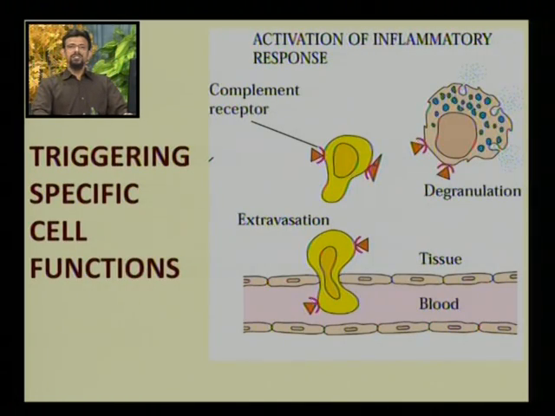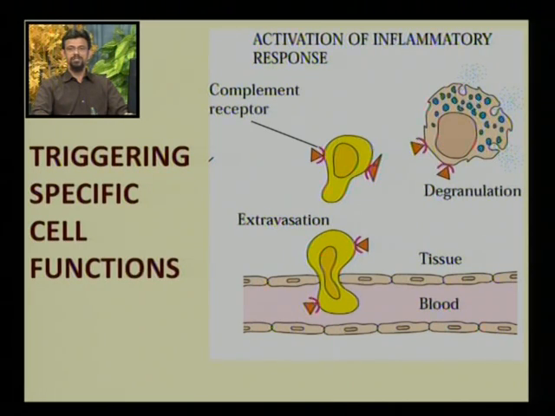The third function is triggering specific cell functions, activating the inflammatory response, which includes degranulation, extravasation. Degranulation is like removing the granules or moving the content of a cell out of the cell.